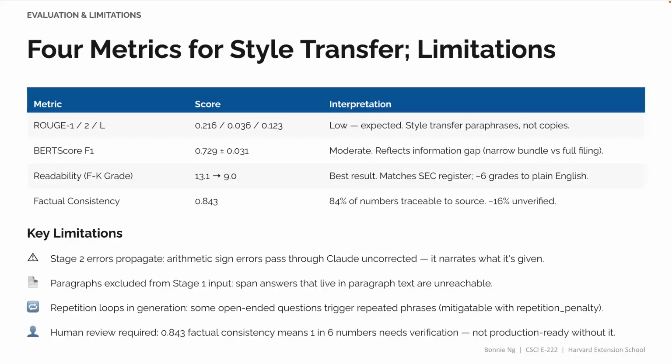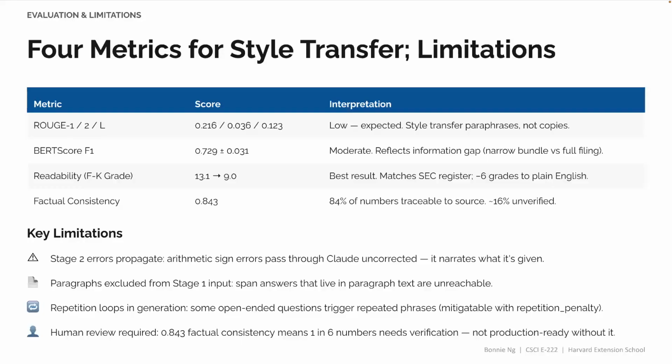For stages 3 and 4, we used a 4-metric evaluation because Rouge is not the right measurement for style transfer. You can see here that Rouge-1 was only 0.216, and it's essentially 0 for Rouge-2. When you're paraphrasing, the bigram overlap should be low, so these scores are reasonable. But on the other hand, the BERT score is 0.729, which means the MD&A prose captures the semantic similarity more faithfully, and readability is the primary quality signal.